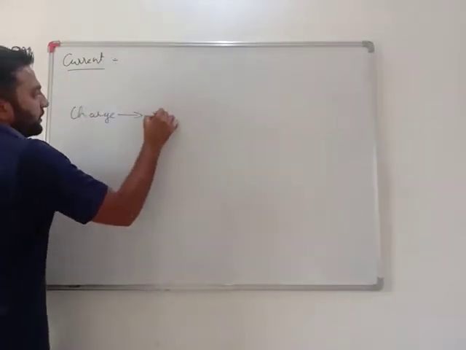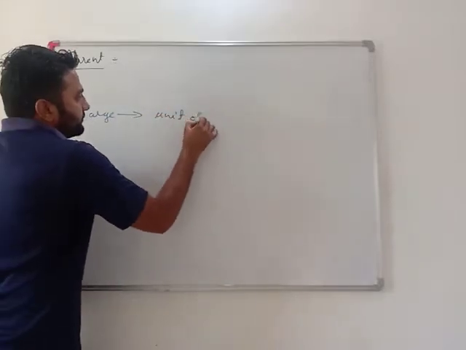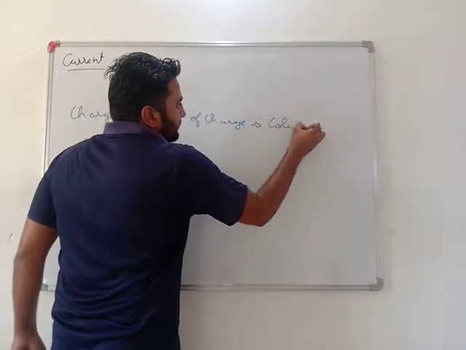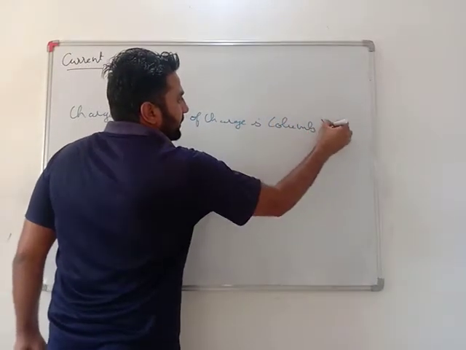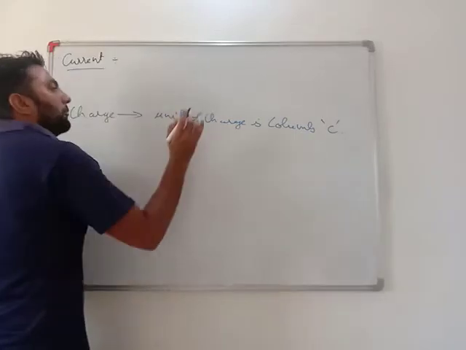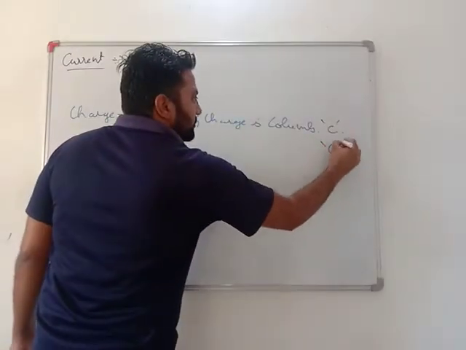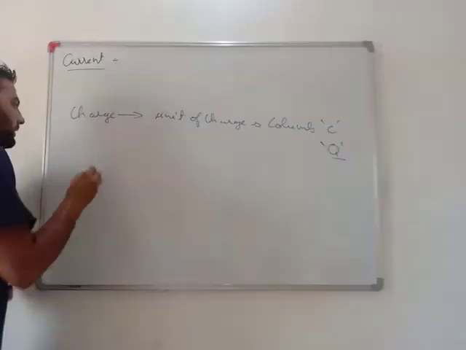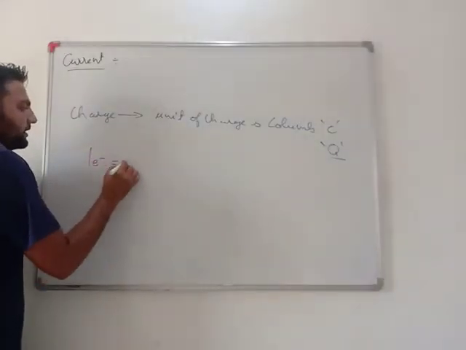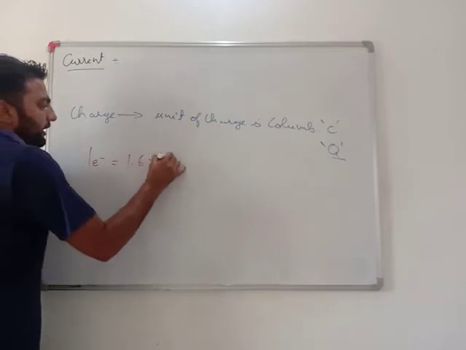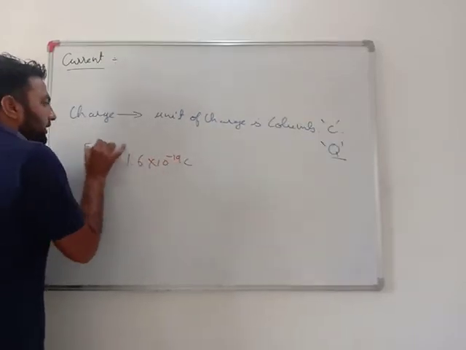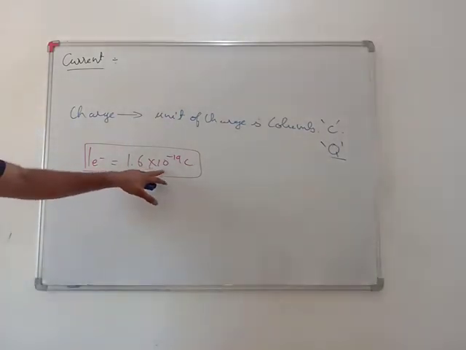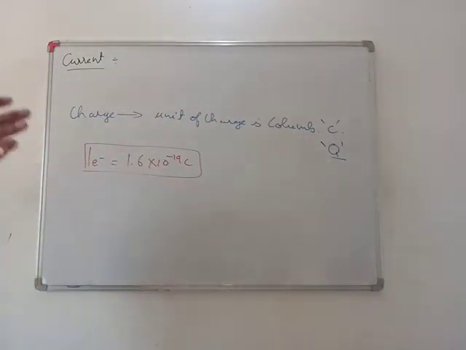Charge, the unit of charge is coulomb, represented by C. Many times charge will also be represented by the letter Q. One electron has a charge of 1.6 into 10 raised to the power minus 19 coulomb. For a proton, this is 1.6 into 10 raised to the power minus 19 coulomb, but positive charge.